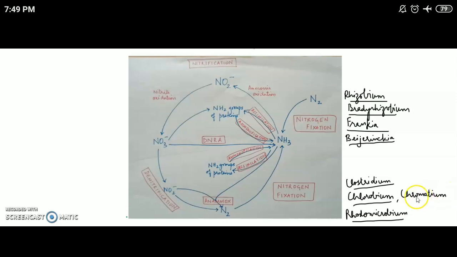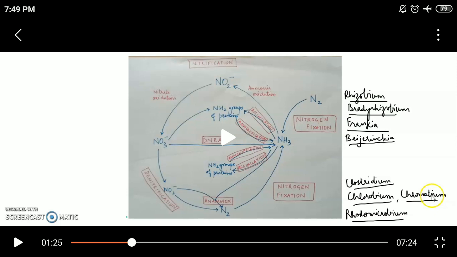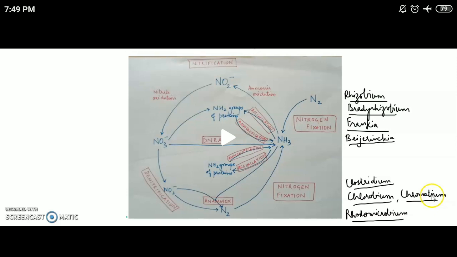This kind of nitrogen fixation, carried out by microorganisms, is called biological nitrogen fixation. We also have other processes such as lightning, which has enough energy to break the triple bond of nitrogen and fix nitrogen into ammonia. But that constitutes a very small percentage of nitrogen fixation. Maximum nitrogen fixation seen in the environment is through BNF, which stands for biological nitrogen fixation.